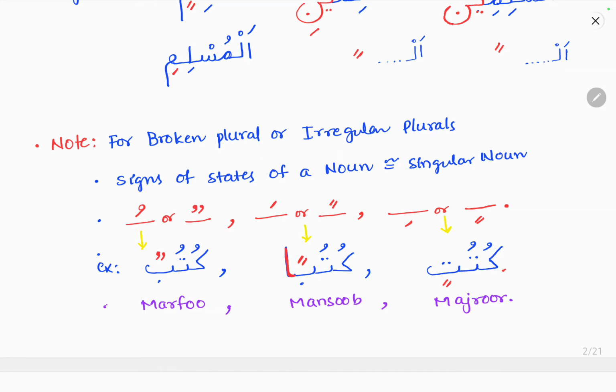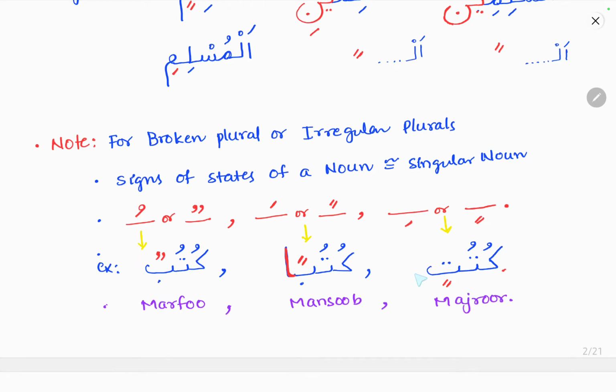That is, the singular will be kitabun. Plural of kitabun is kutubun. So kutubun, dhamma you can see. So that will be in the marfu state. Kutuban, that will be the mansub state, and kutubin, that will be the majrur state.